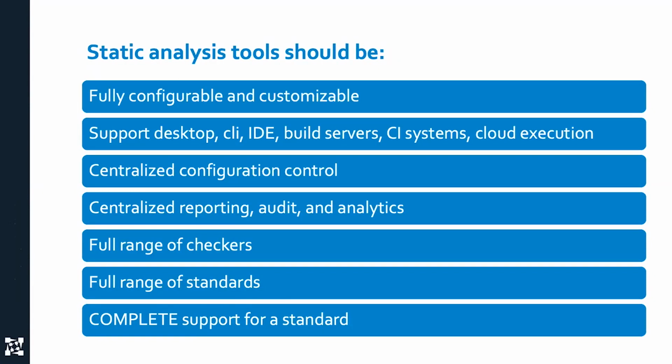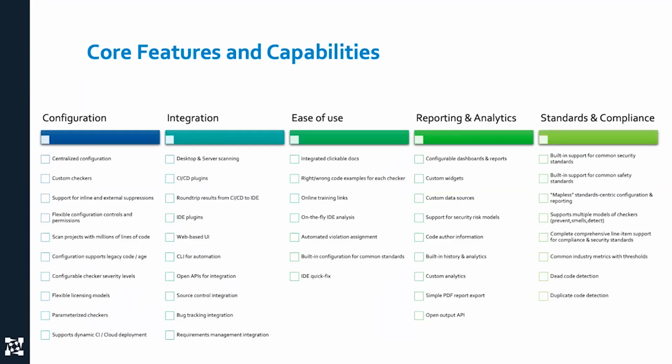Configurable, optimizable, centralized control, support what you need, reporting, full range of checkers, meaning not just flow analysis. A tool that only does flow analysis means that you need one or two other tools to really cover a standard. Make sure that full range of standards, you don't need a tool to do every standard. You need it to do every standard that's important to you or is going to be important to you. And that when a tool says it does a standard, that you can actually tell what it does and that it's actually doing the whole standard. So again, there's this list.